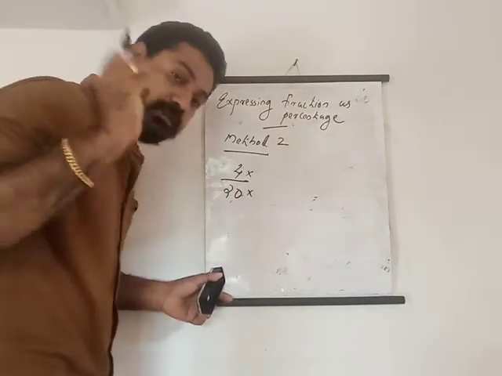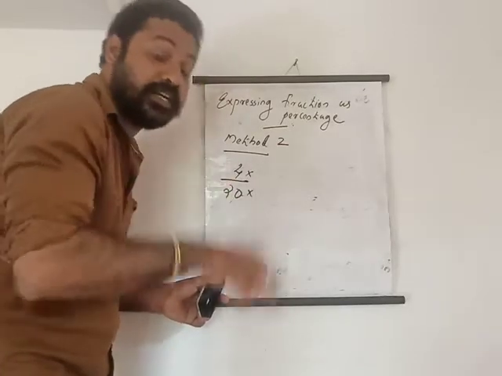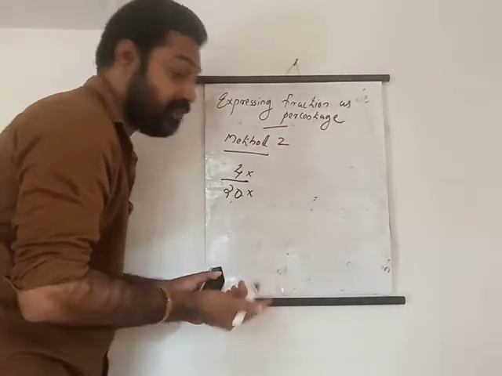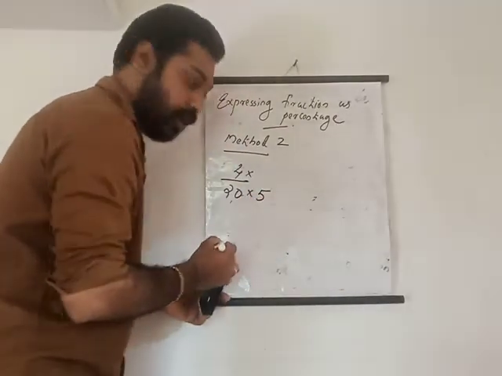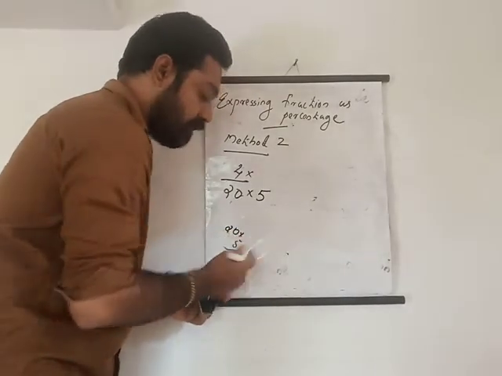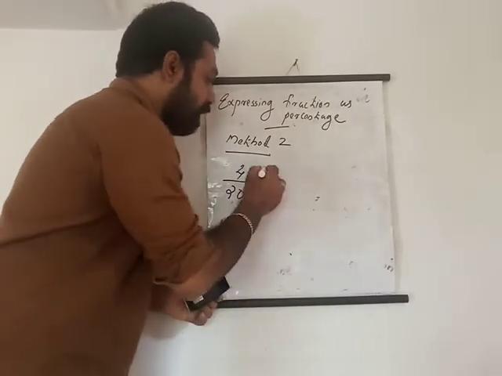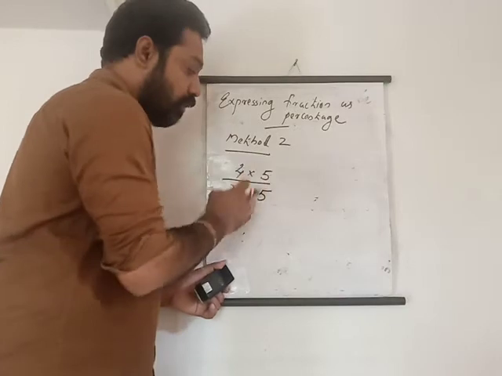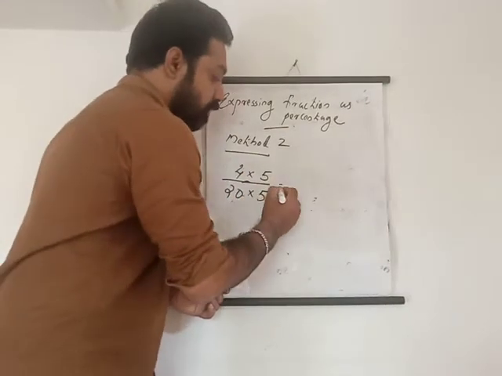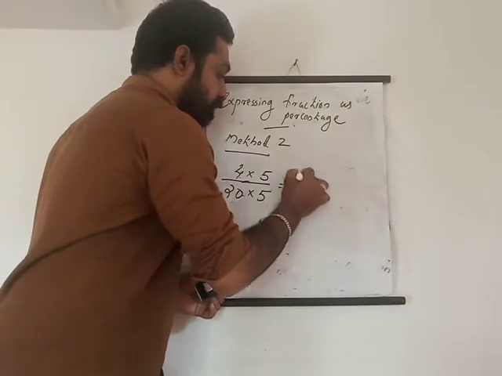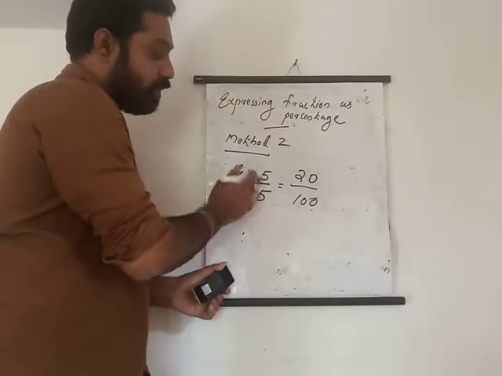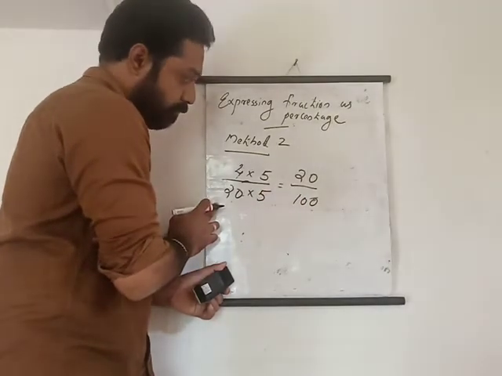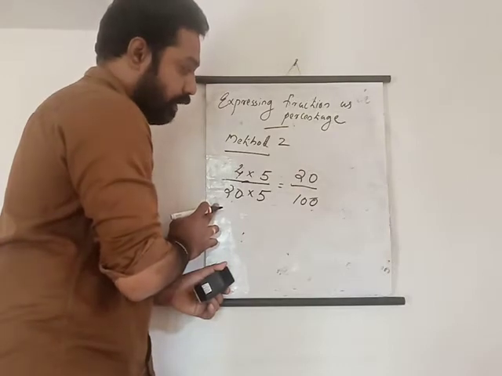Denominator 100. Which number do you have to multiply with the denominator to get 100? 20 into 5 is what? 100. Understand? 20 times 5 makes 100. So the same number you have to multiply in the numerator too, for the equivalent fraction, isn't it? Whatever you multiply the denominator by, you have to do in the numerator too. So 20 into 5, you will get 100. And here, 4 into 5 is 20. So you will get 20 by 100.